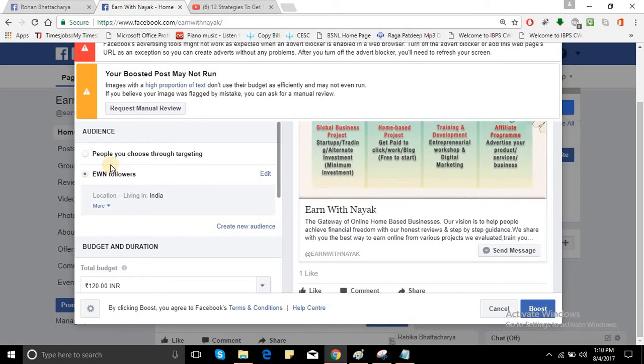Now, here we can try to target people. You can choose targeting. Targeting means if each and every post is not for the targeting audience of your page, then you have to choose your particular followers for this post. Like I have to choose EWN followers. EWN followers means Earn with 9 followers.